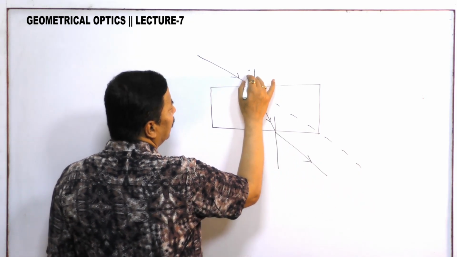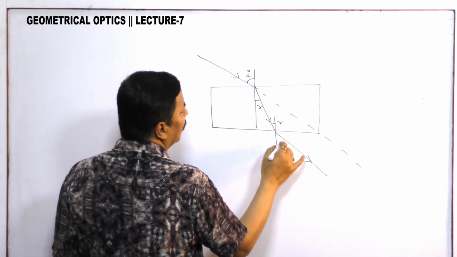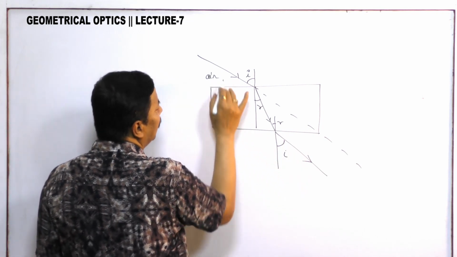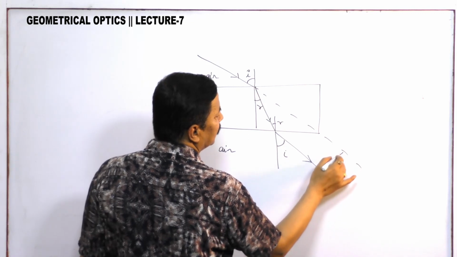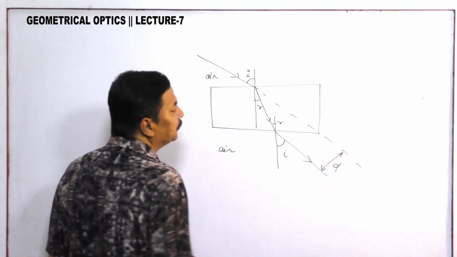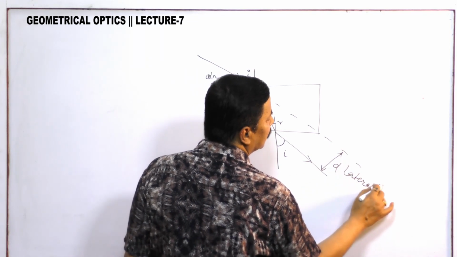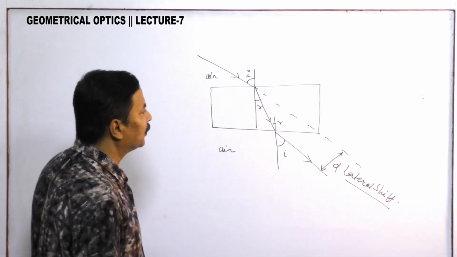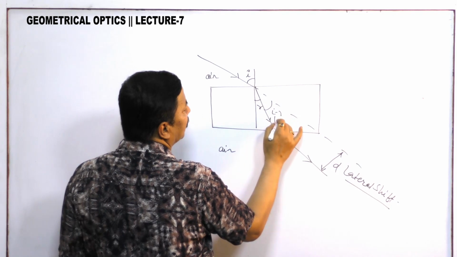This is I, this is R, this is R, this is I, provided here also air, here also air. So this distance is basically D, and this is called lateral shift. This angle is I, so this angle is I minus R.